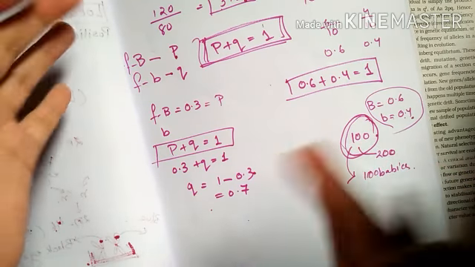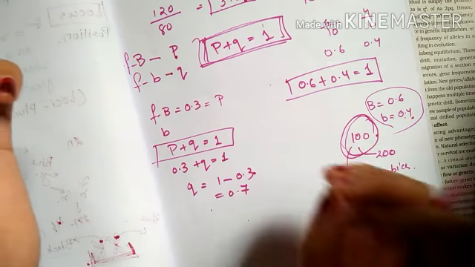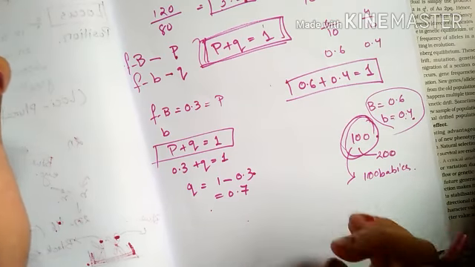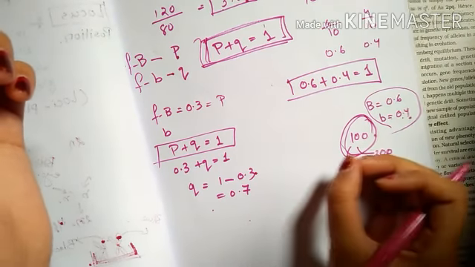So the Hardy-Weinberg equilibrium states that generation after generation, the frequency remains constant. The frequency of any character remains constant. That is stated by the Hardy-Weinberg principle.